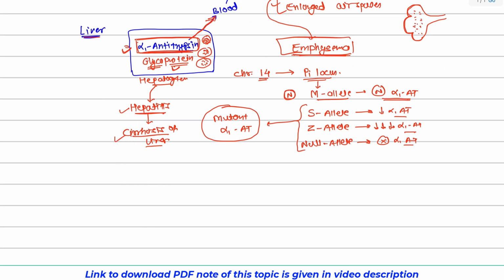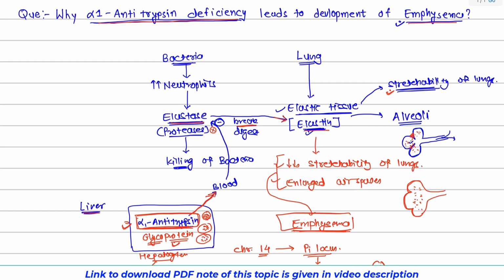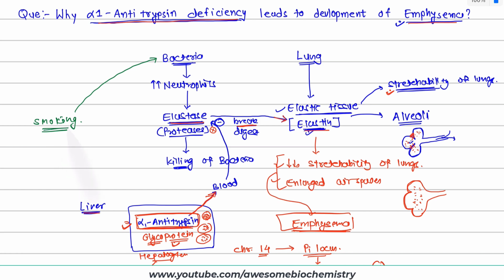Now there is a third aspect also that I want to discuss, which is smoking. In case of a chronic smoker, what happens? The lung epithelium becomes weak, right? And because of that, more bacteria can reach the lung. The second important aspect is that smoking itself can lead to accumulation of neutrophils inside the lung tissue.